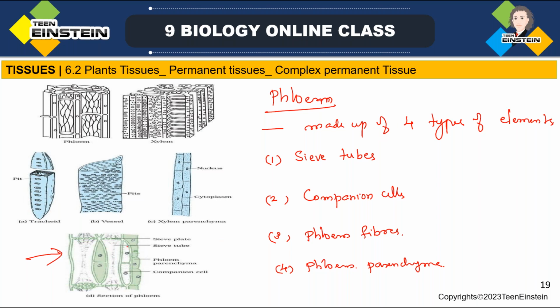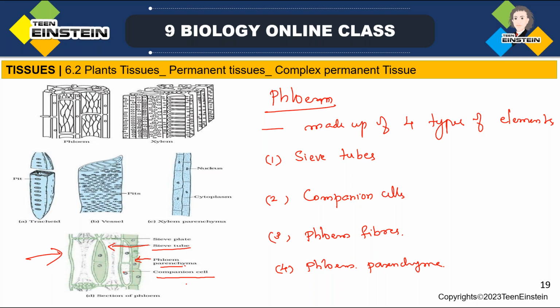Here you can see sieve tubes. Then companion cells. These are the companion cells. Then phloem parenchyma. This is phloem parenchyma.